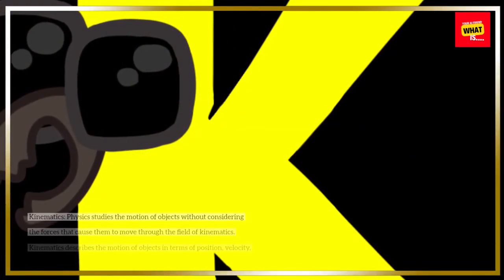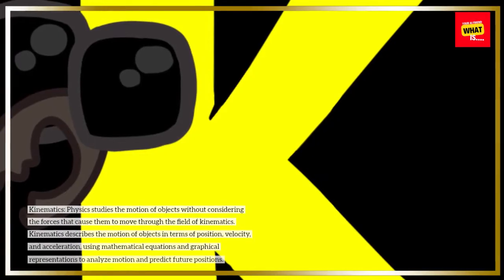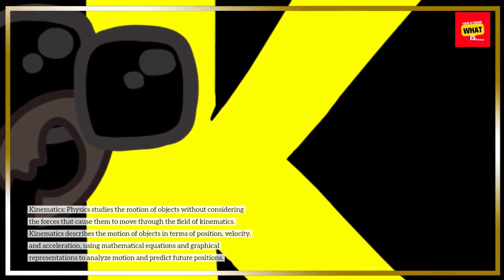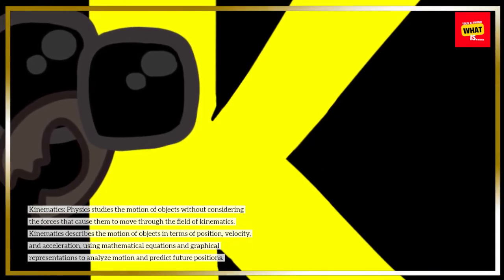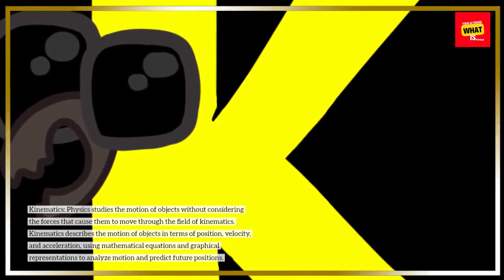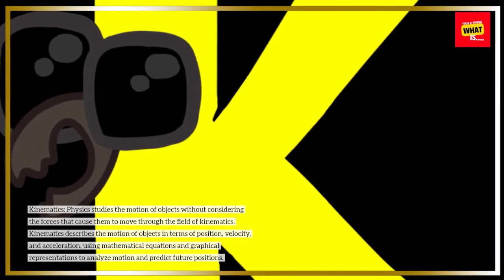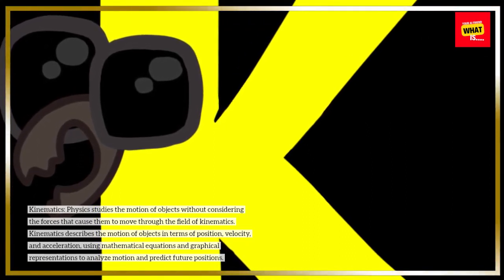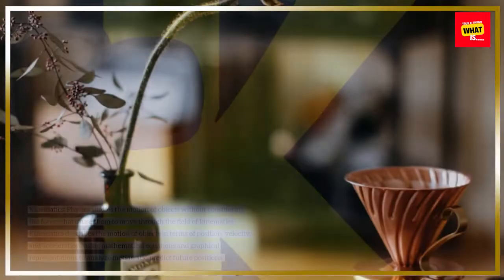Kinematics. Physics studies the motion of objects without considering the forces that cause them to move through the field of kinematics. Kinematics describes the motion of objects in terms of position, velocity, and acceleration, using mathematical equations and graphical representations to analyze motion and predict future positions.